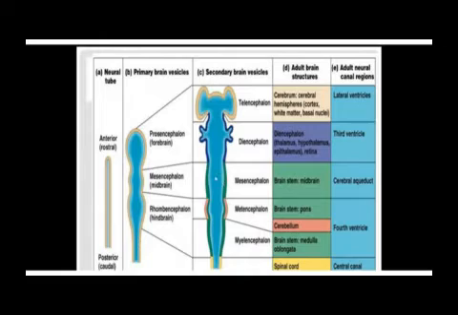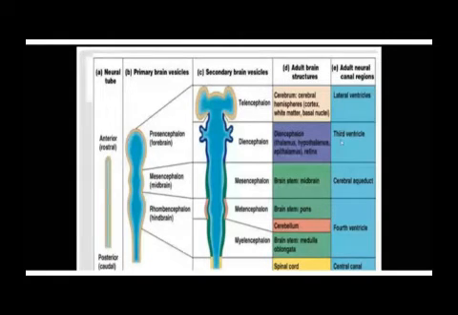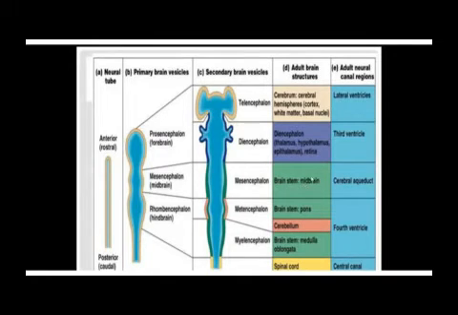And the cavity of the midbrain is going to form a narrow channel known as the cerebral aqueduct. And I will show you when we're talking about the ventricular system that cerebrospinal fluid from the third ventricle passes through the cerebral aqueduct. And when we look at the midbrain, you will clearly see this channel known as the cerebral aqueduct, because the cavity of the midbrain from the neural tube is the one which is going to convert into the cerebral aqueduct.